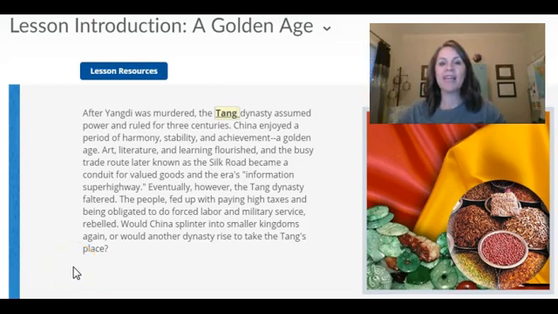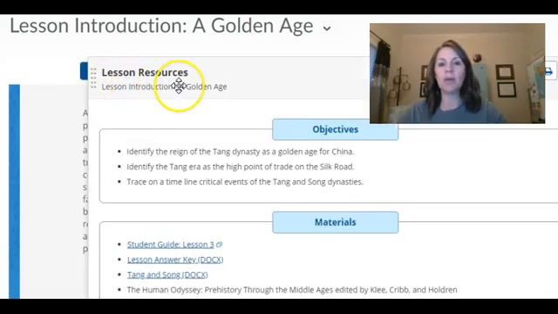So let's start with our lesson introduction, and don't forget, as always, when we open up that first lesson, make sure you open up your lesson resources. We're going to take a look at the objectives of this lesson. We're going to identify the reign of the Tang Dynasty as a golden age for China, identify the Tang era as the high point of trade on the Silk Road, and trace a timeline of critical events of the Tang and Sung dynasties.